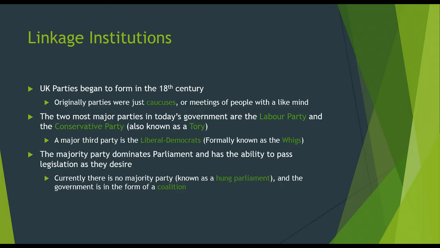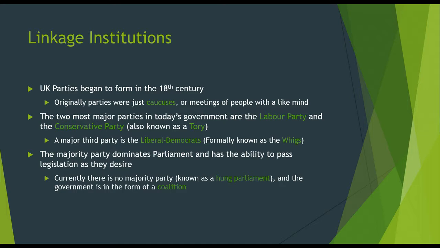The majority party dominates Parliament and has the ability to pass legislation as they desire. The majority party is always going to get their way, and if they don't, new elections have to be held in order to establish a new government. Currently, there is no majority within Parliament, and this is known as a hung Parliament.